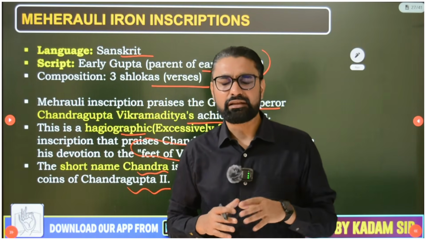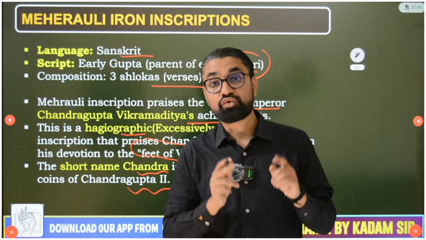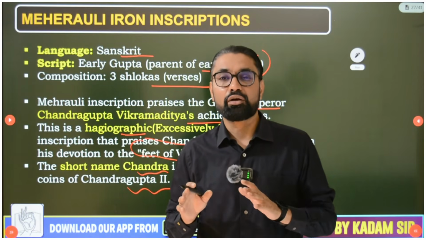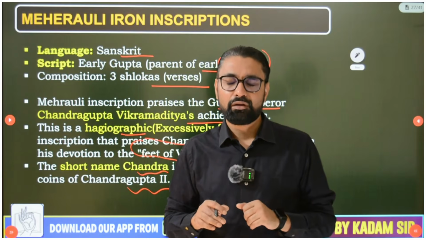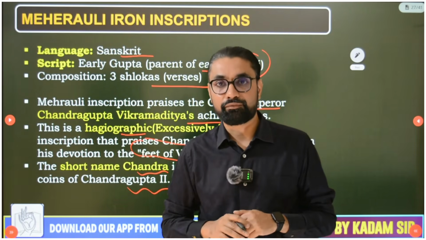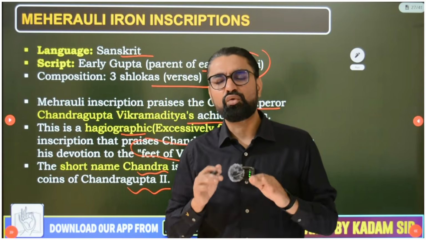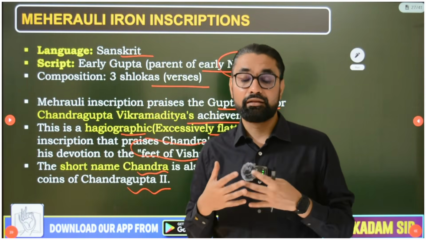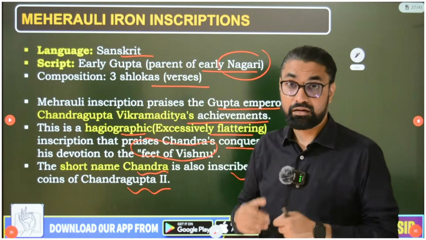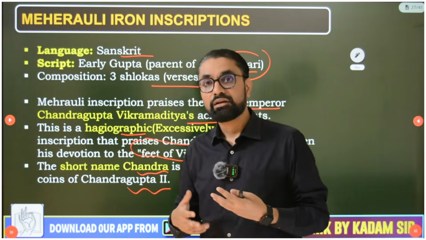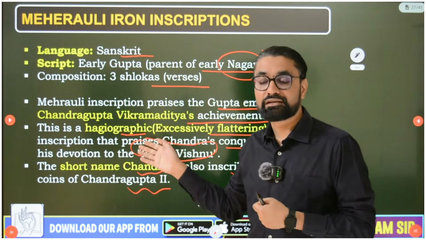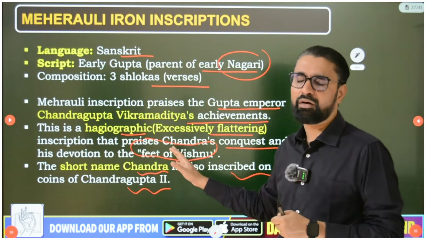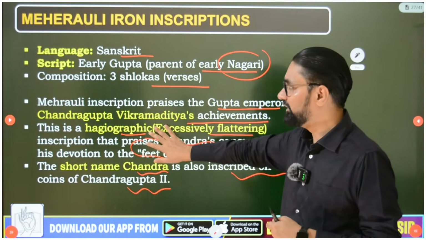So this is the logic, guys. They issued gold coins. So only Gupta period's gold coins are available, not copper, silver, bronze coins. So in short, in the economy there was only a 2000 rupees note. No 500, 10, 20, 50 paisa, 1 rupaya. So only the economy is working for super rich people. Normal trade wasn't there, there weren't coins, so normal trade decline can be observed. So Gupta period they issued gold coins doesn't mean it was golden period. Rather it was the opposite. Everything was horrible socially, economically during their period.